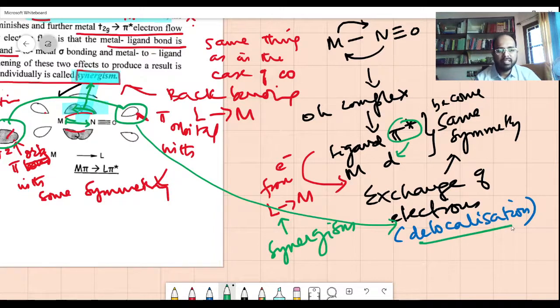So delocalization and the concept of donation of electrons almost go similar to each other. Please go through the lecture again. If you have any doubt, please ask me. I'll explain to you later in the class.